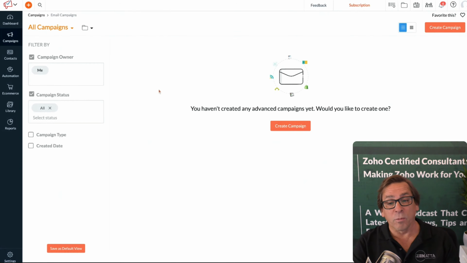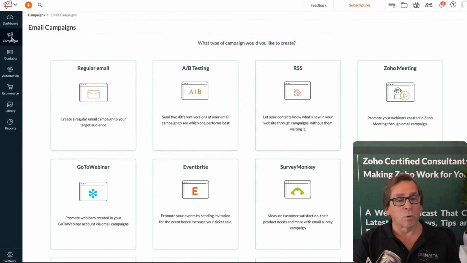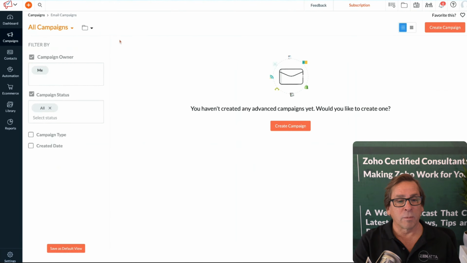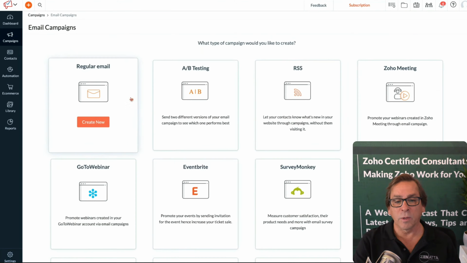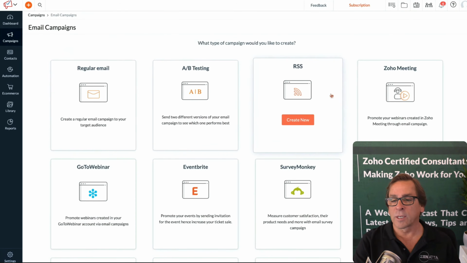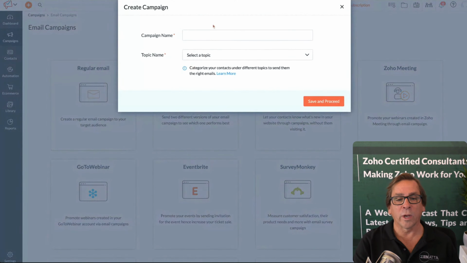With that bit of information, I want to go now into setting up this campaign. You are just going to click Create Campaign. Let's go back to email campaigns here. We're going to do an email campaign. We'll create campaign. What type do you want to send? A regular email, A/B testing, RSS feed, or connected to Zoho Meeting. This is just going to be a straight up regular email.